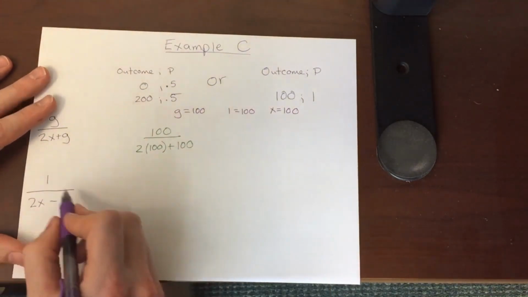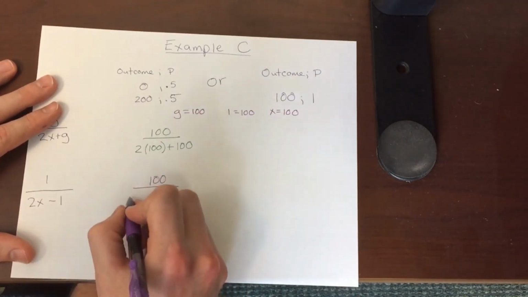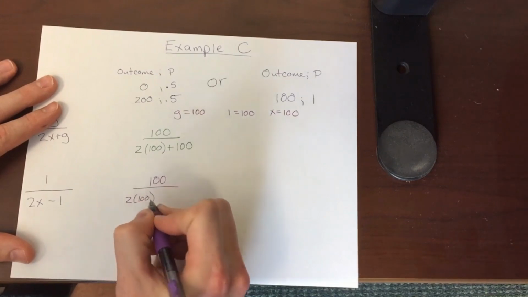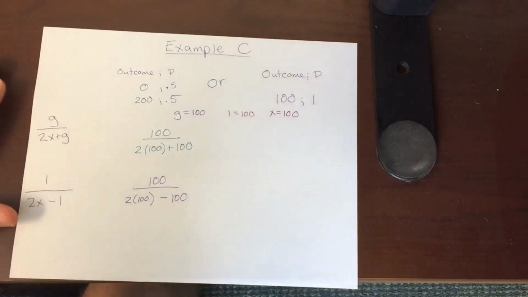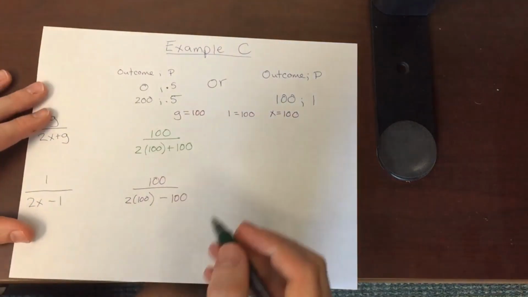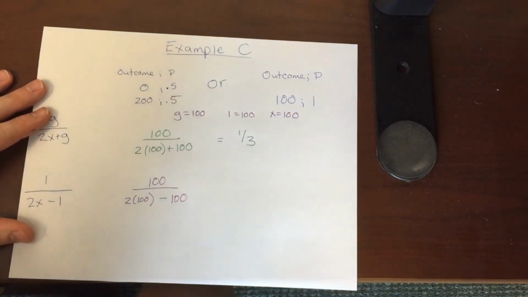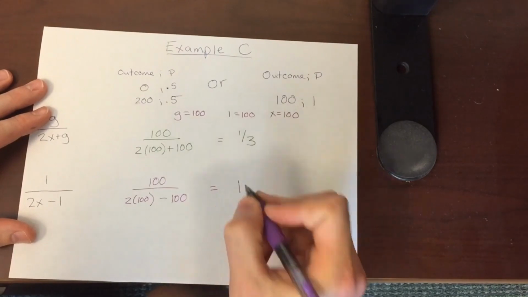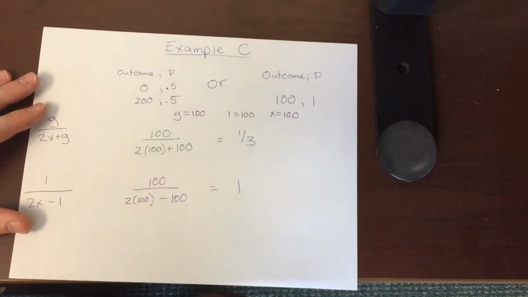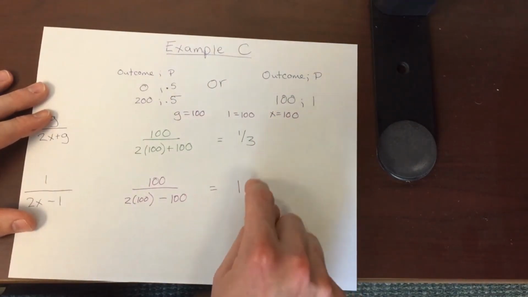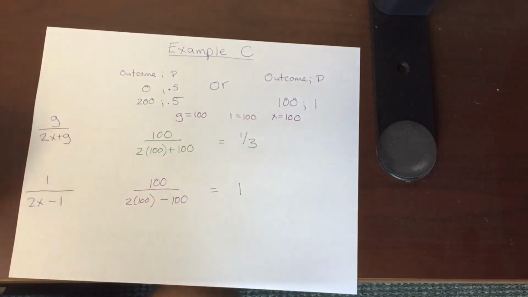And then we could say, okay, let's do the loss salience function. We can put in 100 as our L over 2 times our reference point of 100 minus our L, which is, again, 100. If you do the math for this, in the gain function, you end up with 1/3. And in the loss function, you end up with 1. You take the absolute value of these to see which one is larger. All positive values here, so which one of these two is larger? The loss salience function is larger, so we're going to be loss salient.